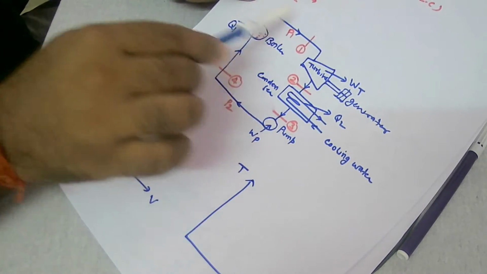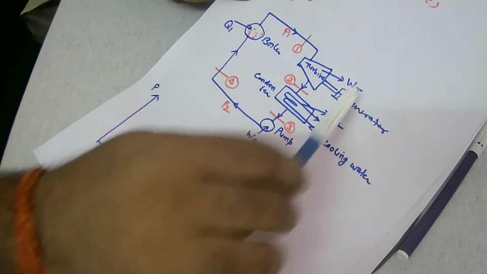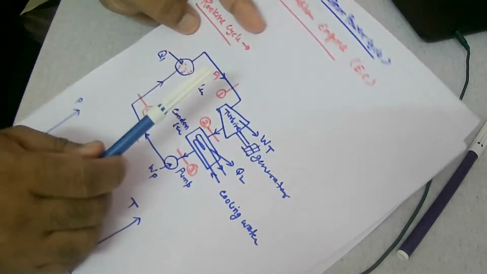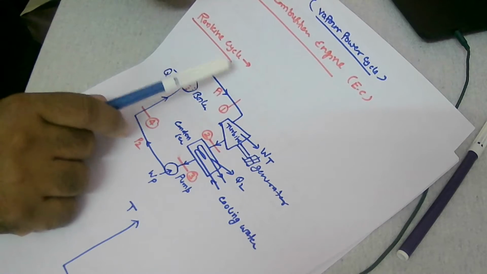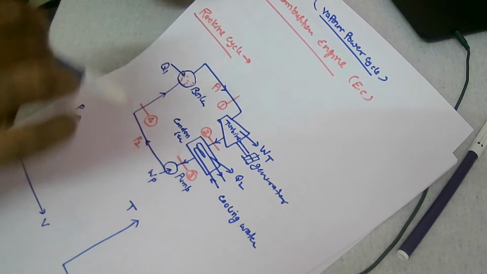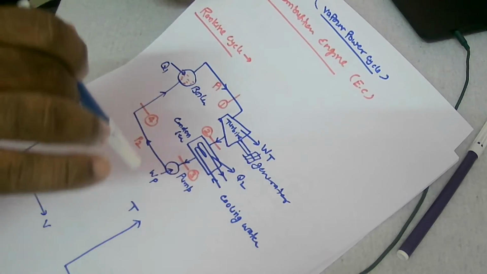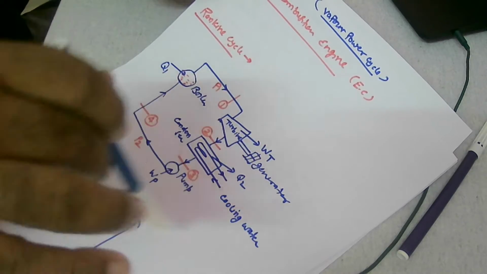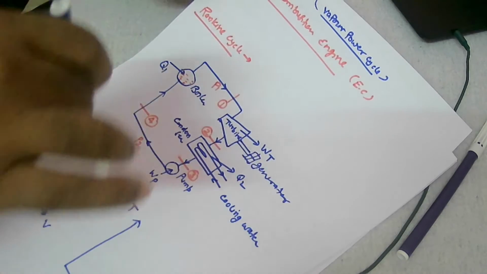When all the processes are ideal processes in a vapor power cycle, such a cycle is known as a Rankine cycle, because it was proposed by Rankine. So that's why it is known as the Rankine cycle. So when all four processes of an actual thermal vapor power cycle are replaced by identical ideal processes, then such a cycle will be known as a Rankine cycle. So how to analyze this?